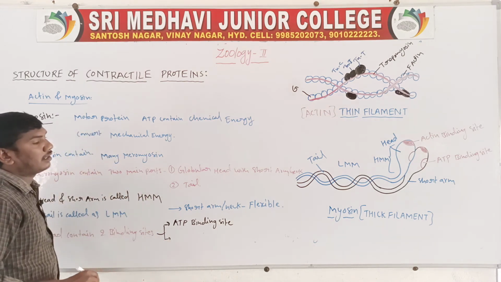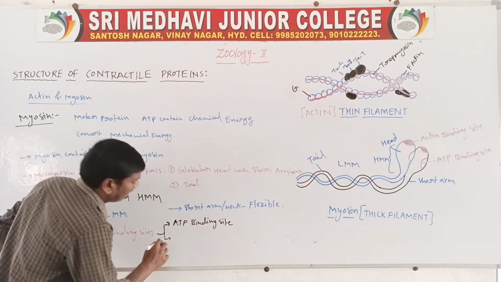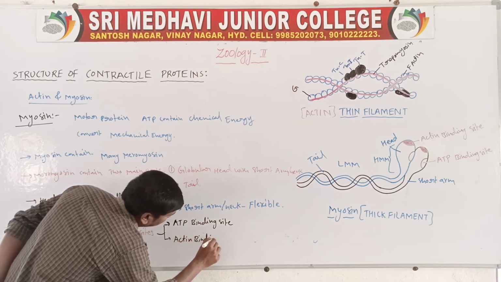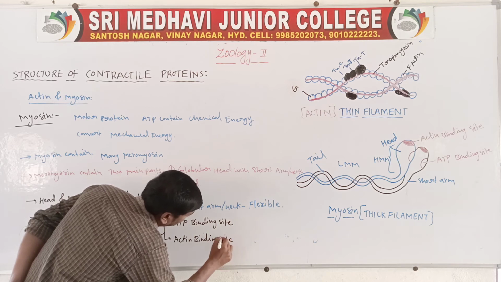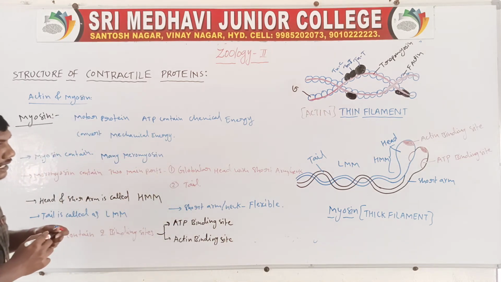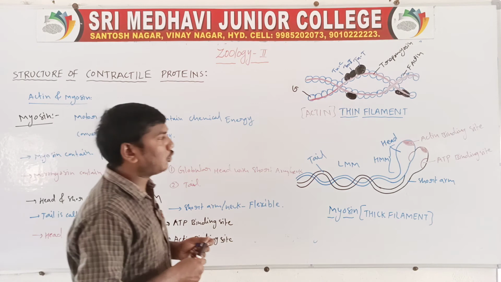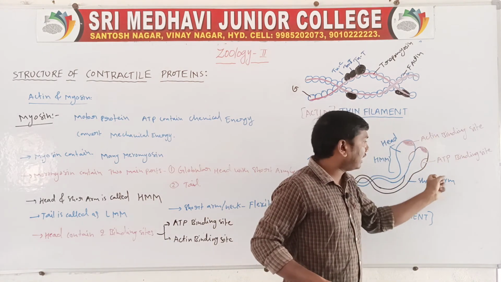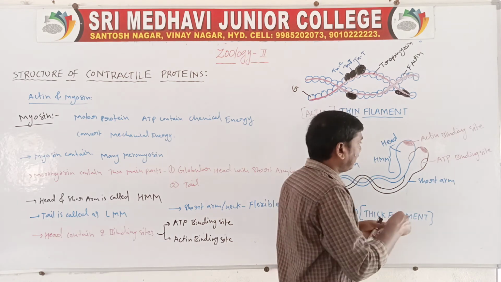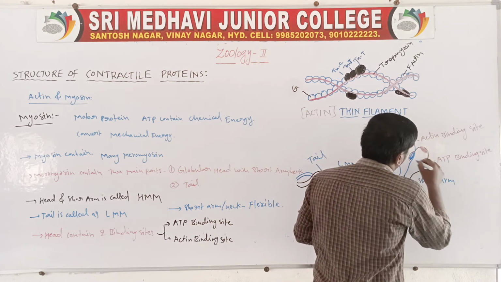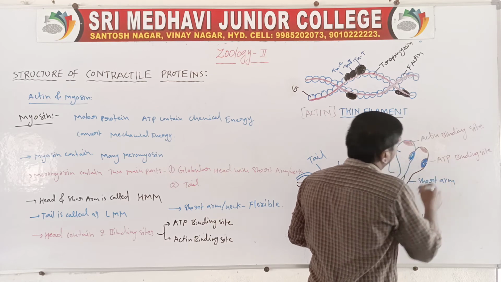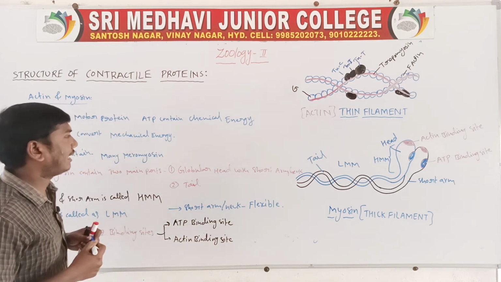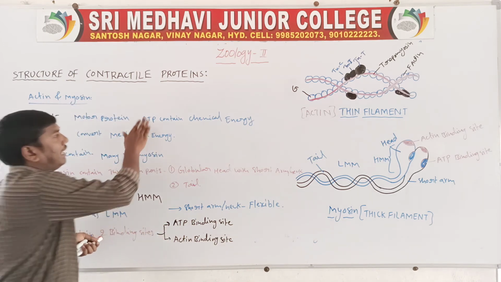Another one is the myosin actin binding site. So the head contains two binding sites: one is the actin binding site, another one is the ATP binding site. Actin binding site and ATP binding site.